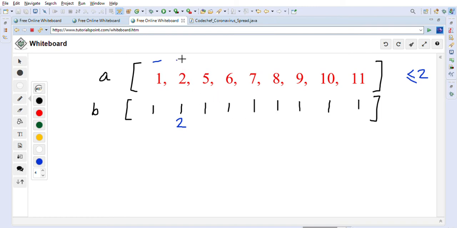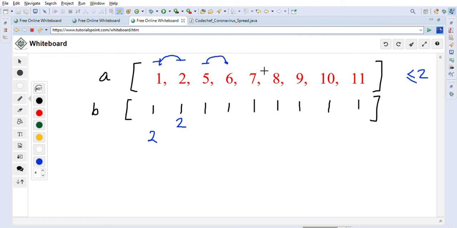Now we will go to number 2 position, right? So at number 2 we will check the left side and right side. Left side is 1, so it can get infected, so we will increment it by 1. Right side cannot get infected because distance is 3, so the values will remain as they are, right? After that we are at number 5. On the left side, the distance between 2 and 5 is 3, which is not less than or equal to 2. So we will check the right side.